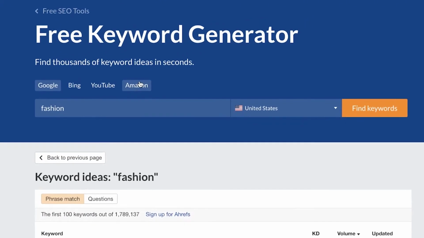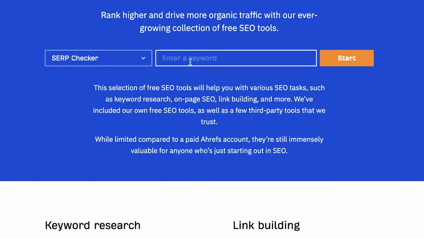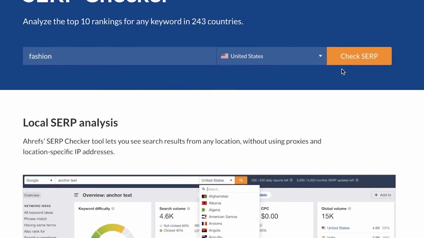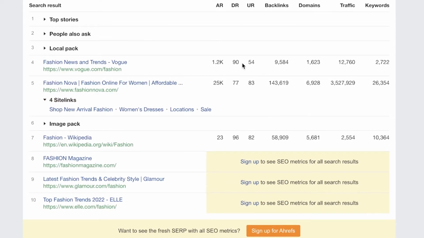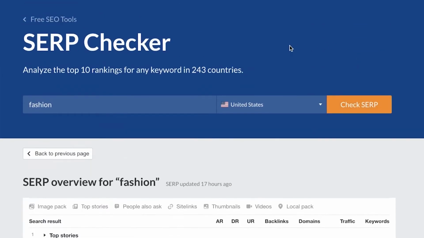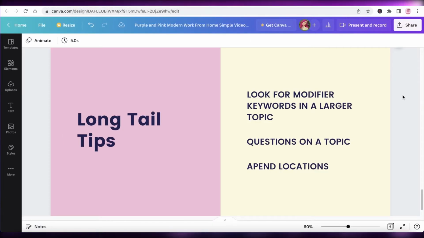And you can actually go ahead, go into the free SEO tools, you can go into the SERP checkers, and then you can go ahead and take a look at the SERP checker. And now you can see the overall searches that these sites are getting, the overall links, the domain backlinks that they are getting, as well as the keywords that they are getting. So that is why it is so essential to have a modifier word, and this will help you in getting a larger audience.